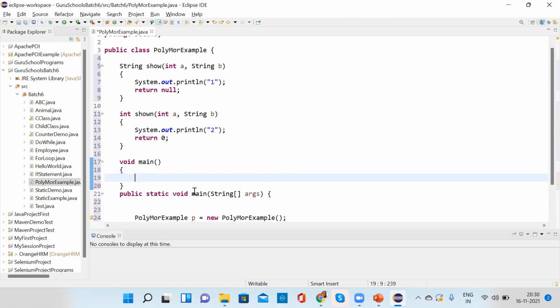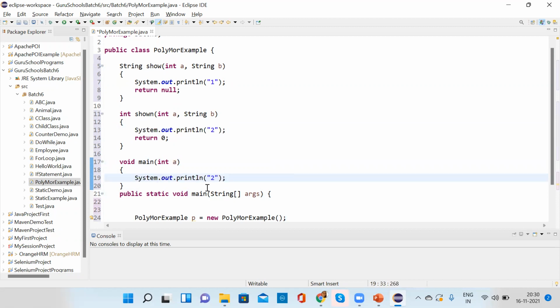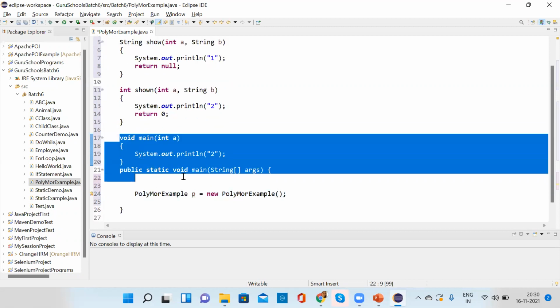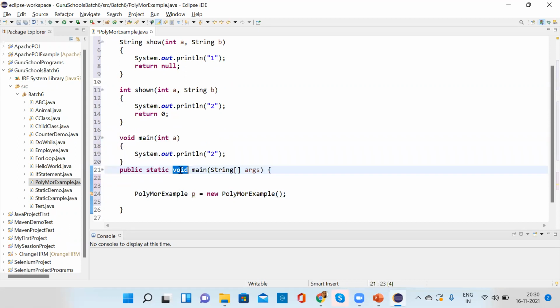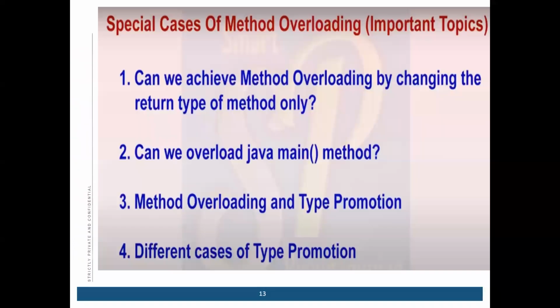Okay, so that is possible. Why? Because we are overloading the main method. It has different arguments, and if we pass here integer a, we can do that. Anything we can write here. So we can overload the main method, because it is having different arguments. So this answer is yes.